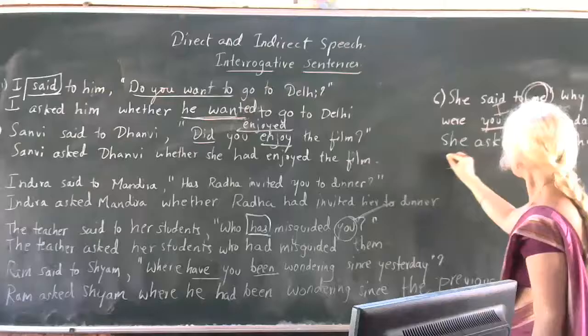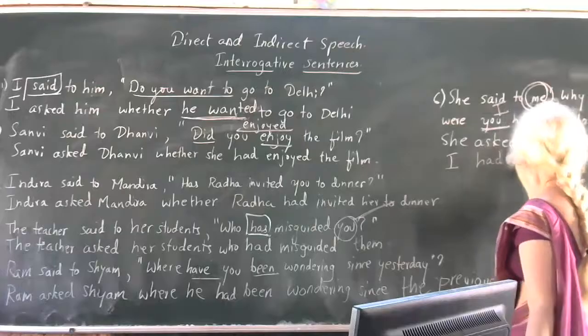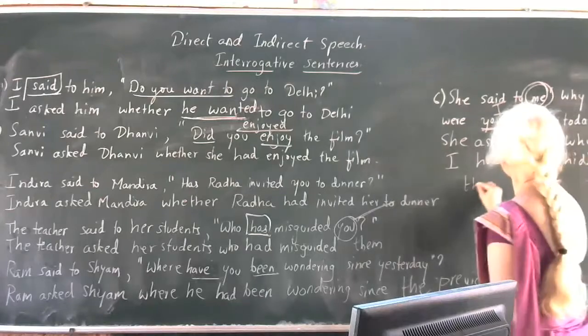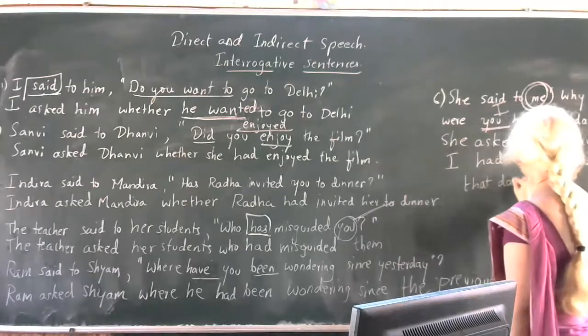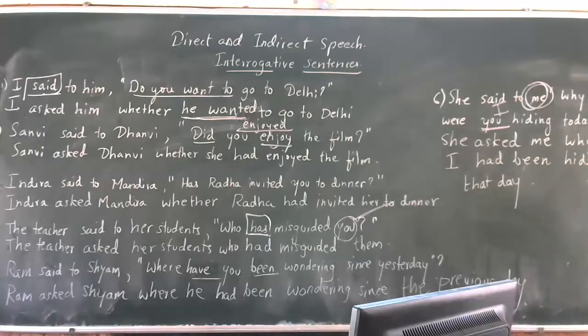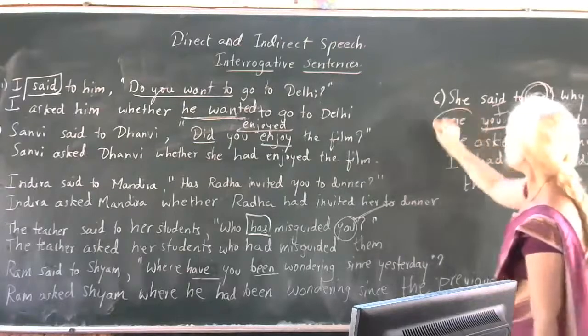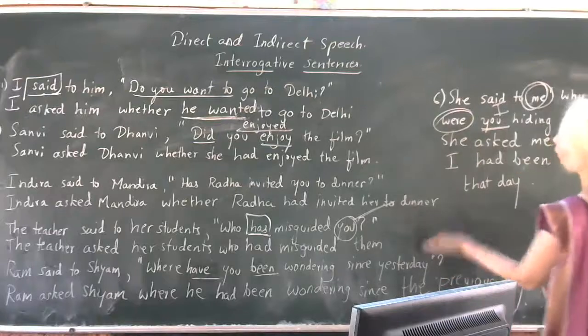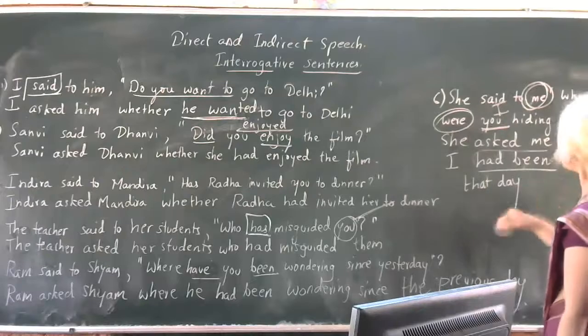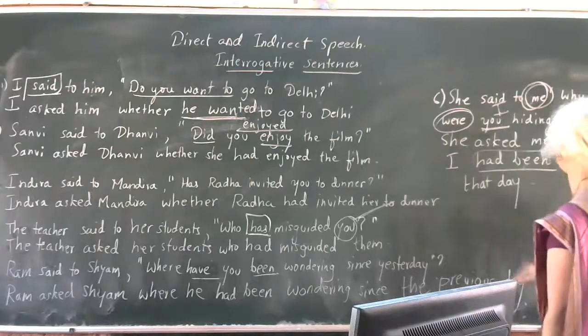She asked me why I had been hiding that day. Okay, now your answer is right, because "were" is there, so continuous to past continuous. Were to had been, you to I. Your answer is correct. Today to that day.